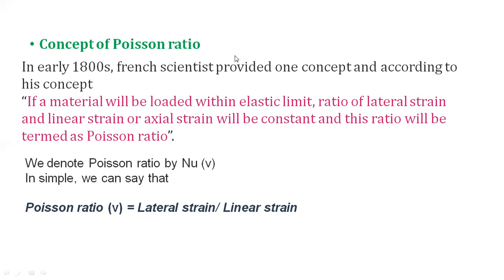So overall, Poisson's ratio is equal to lateral strain by linear strain, where linear strain is positive and lateral strain is negative, so it becomes a negative value. And we can denote Poisson's ratio with the symbol nu, or sometimes you can use the letter m, as 1 by m, the reverse of 1 by m. Okay, that's about Poisson's ratio.